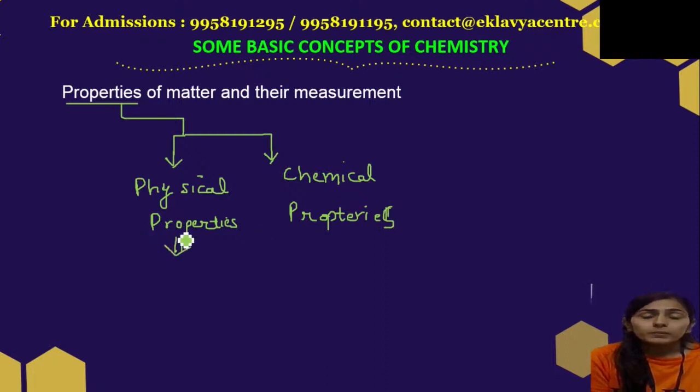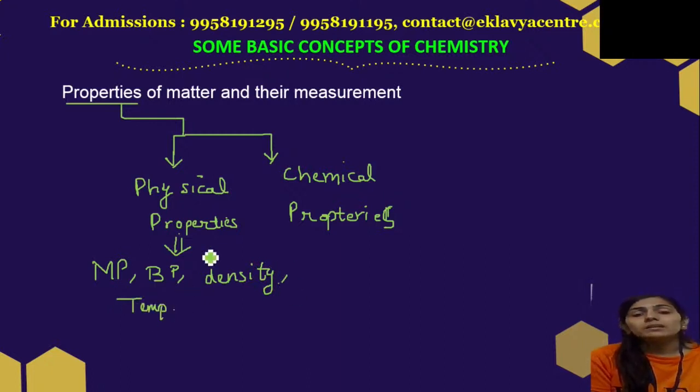Physical properties are those properties of matter in which the identity of the matter is not lost. Physical properties are those in which the matter does not lose its identity. For example, melting point, boiling point, density, temperature. They are all examples of physical properties of matter in which the actual identity of the matter is not lost.